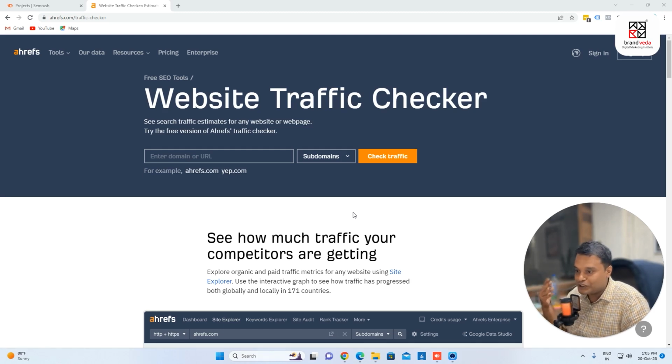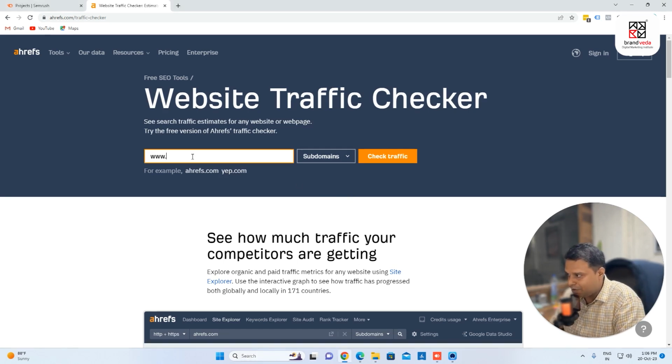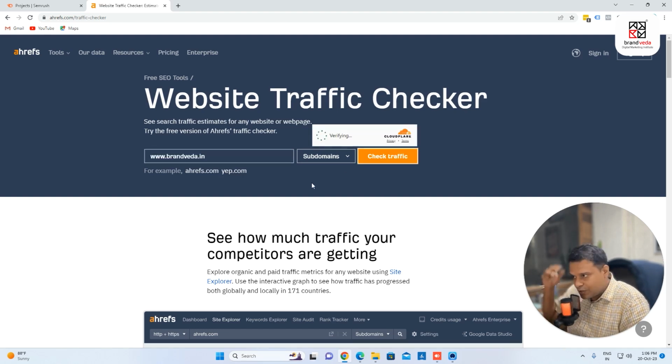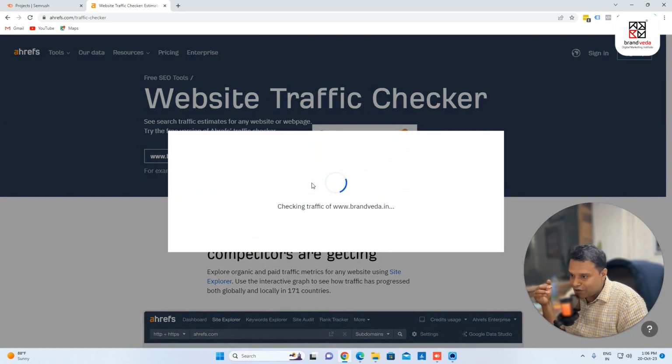And if you want to find out how much traffic any website has, let's say your own website or a client's website, you can always go to Ahrefs and type in the domain name, let's say brandwither.in, and search. You'll get some idea about how much traffic they have as of now.